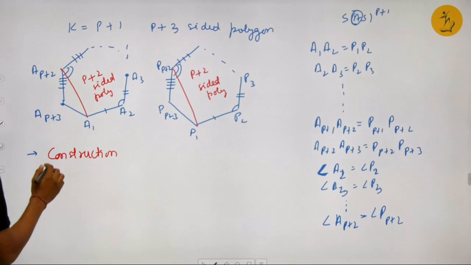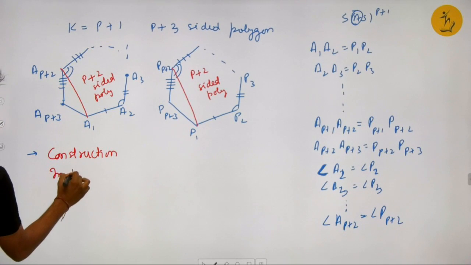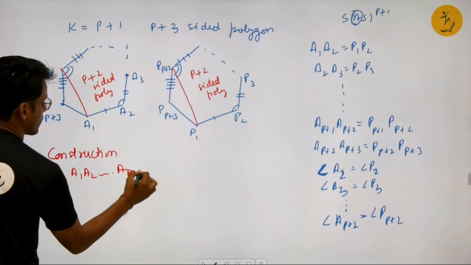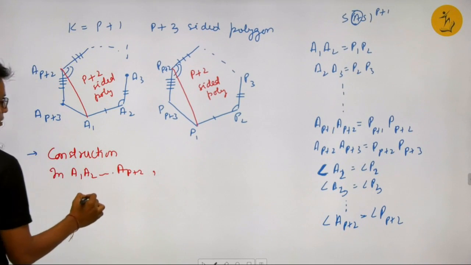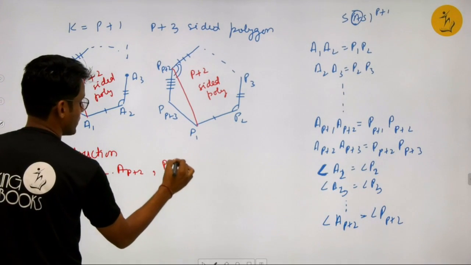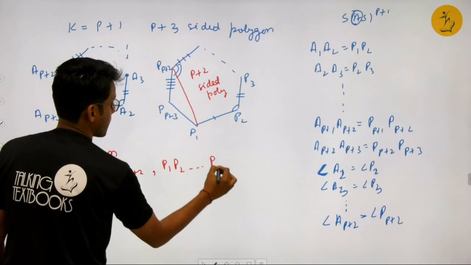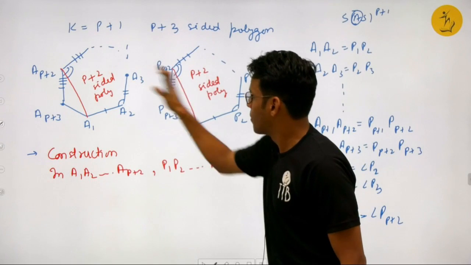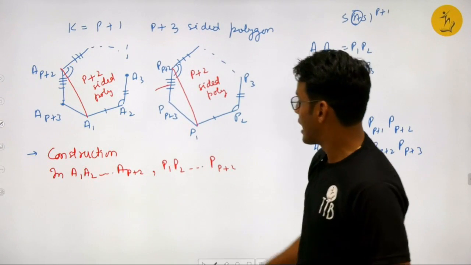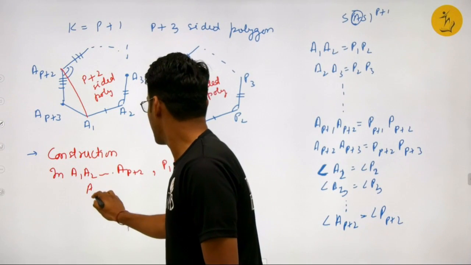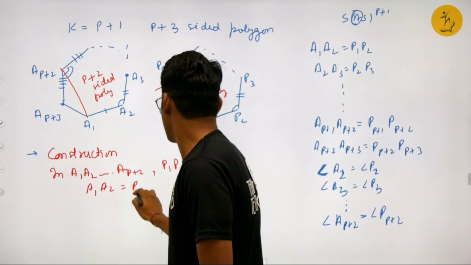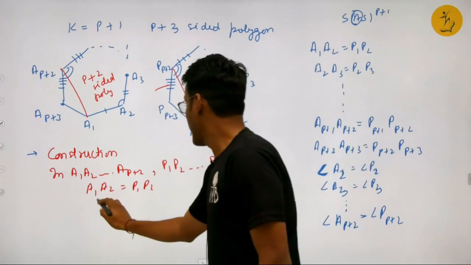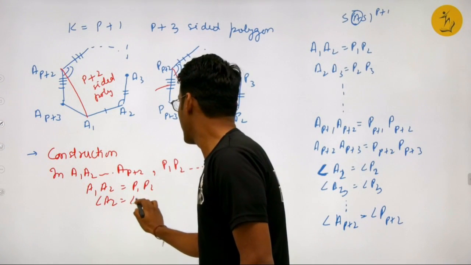Now, in A1, A2, ... A P plus 2 and P1, P2, ... P plus 2, these two are P plus 2 sided polygons, marked in red. It is given that A1 A2 equals P1 P2. From here, angle A2 equals angle P2.